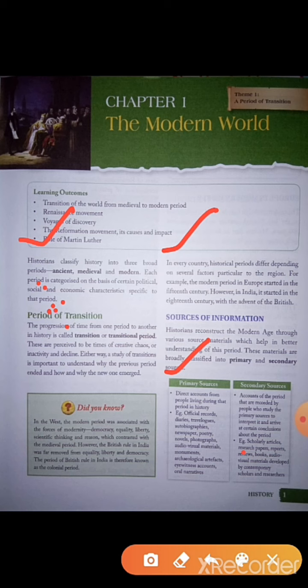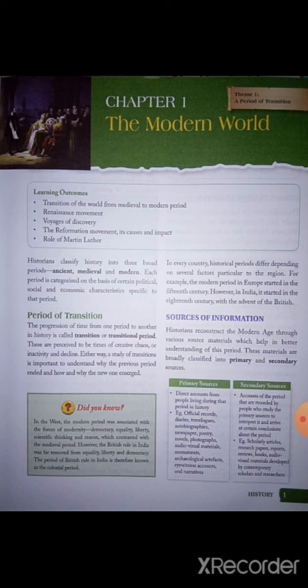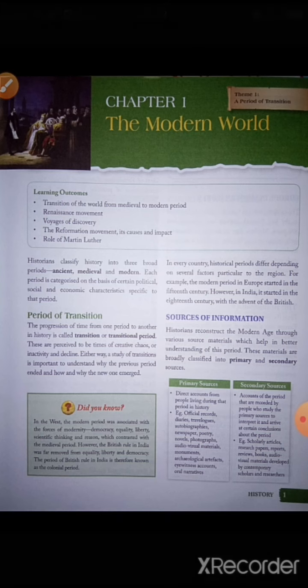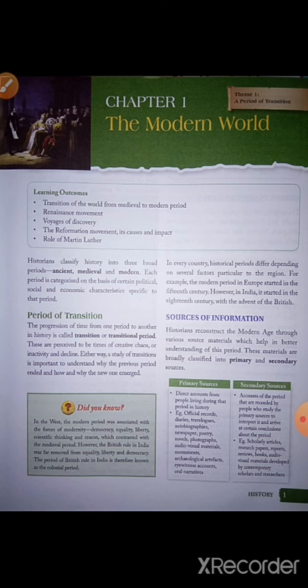Okay, and then the example is given: scholarly articles, research papers, reports, reviews, books, and audiovisual materials developed by contemporary scholars and researchers. That is, if any scholars have prepared any articles or research papers or reports, or review books or audiovisual materials developed by contemporary scholars and researchers, all of these come under secondary sources.